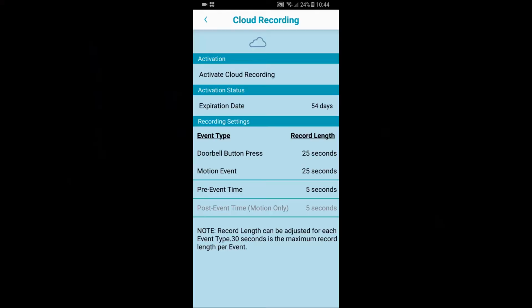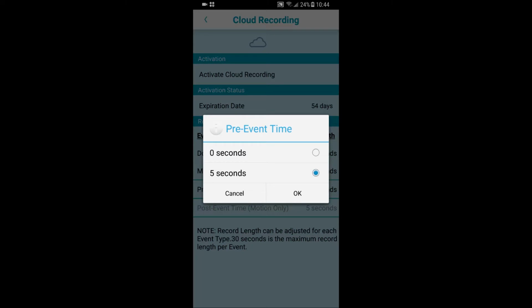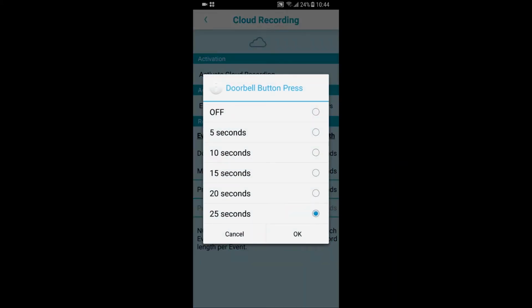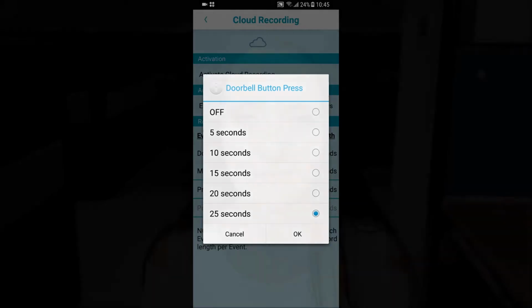Now let's go through the settings and see how cloud video recording works. The length of each clip is 30 seconds. You can choose if you want to record 5 seconds before the event happened. This means that the video clip stored in the cloud will show you 5 seconds before your visitor pressed the doorbell button. You can also choose how many seconds you want to record of the event itself. Let's make it 25. Cloud video recording is activated by two types of events.